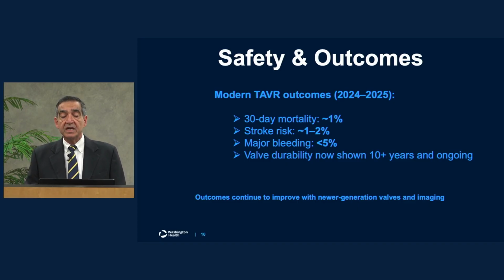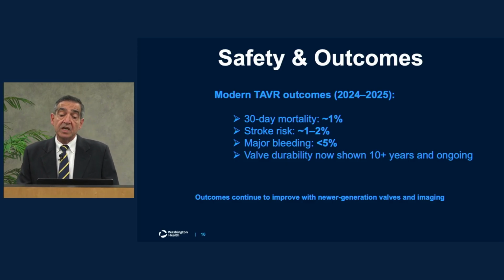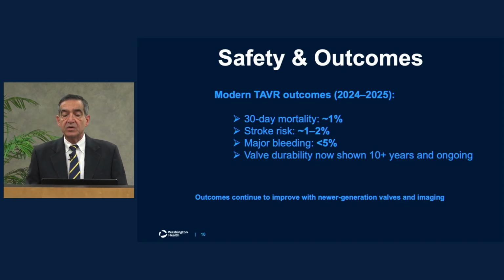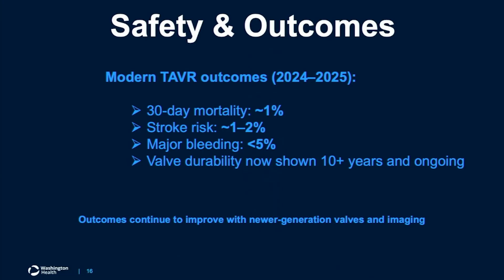The major bleeding after transcatheter aortic valve is quite low, less than 5%, and actually in our own experience is less than 1%. The valve durability has significantly improved. In general, we tell patients that they can expect the valve to last 10 years and longer, but that technology is advancing. There are many companies working on making the valves more durable and the longevity of the valves better. And this outcome continues to improve, both our understanding of the problem and treatment of the patient, and improvement in technology and the valve.